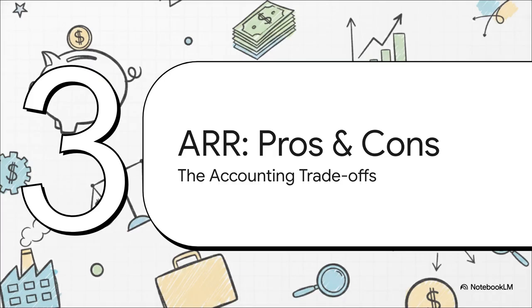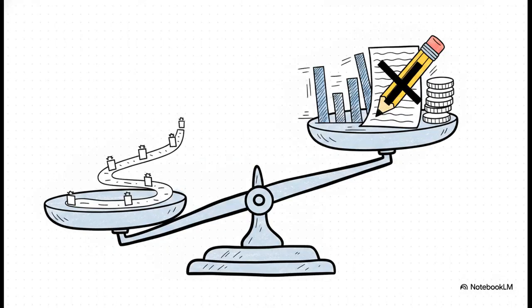ARR gives us a fantastic snapshot of profitability, but it comes with some pretty significant limitations. The crucial trade-off here is all about balance. While ARR brilliantly considers the entire lifetime of the project, which solves the exact problem the payback period had, it relies heavily on accounting profits. That's a serious demerit because accounting profit can easily be skewed by subjective corporate policies, like exactly how a company chooses to calculate depreciation or value their inventory. It's just not cold, hard cash flowing into your hands.